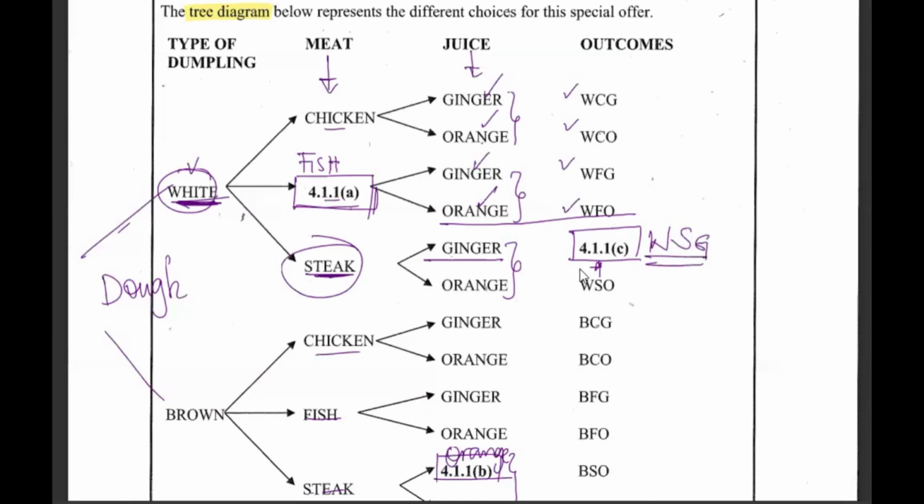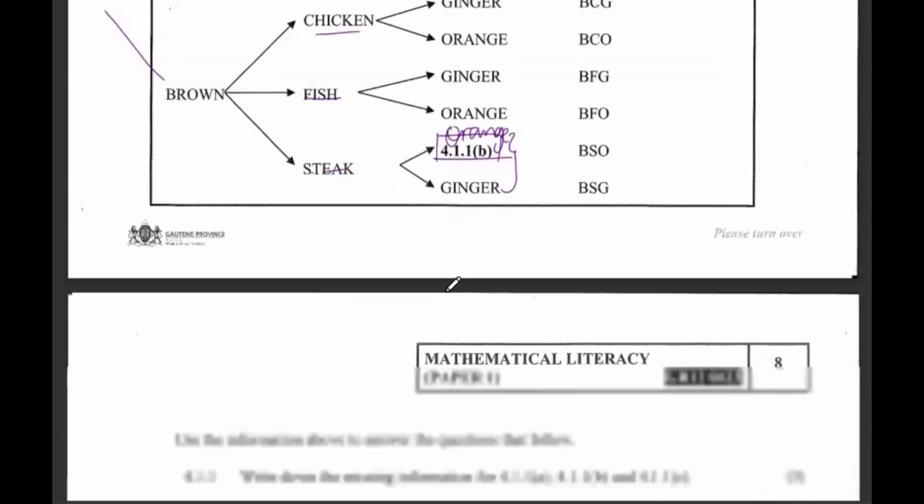So the section that's missing here is WSG. So C is chicken, then next is fish, because here we have WSO. Why? It's the orange. Now here we have WSG because we are looking at ginger. That's how we answer this very fast.